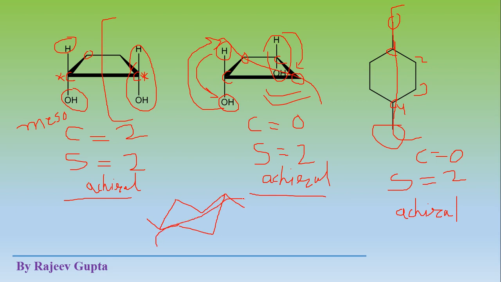So this plane of symmetry we see, but this one we cannot observe.